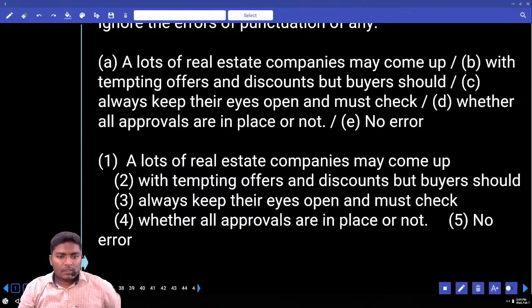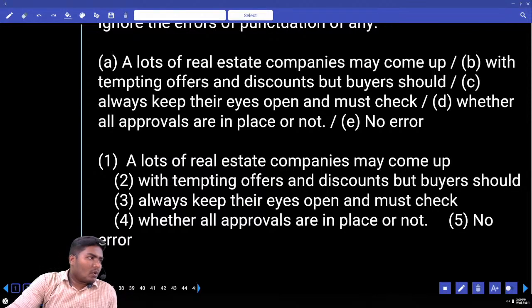Question number 36, error. Lots of real estate companies may come up with tempting offers and discounts, but buyers should always keep their eyes open and must check whether all approvals are in place or not. Where do you find the error?